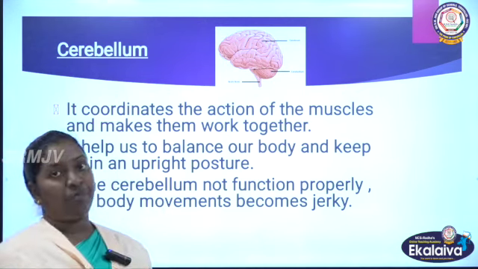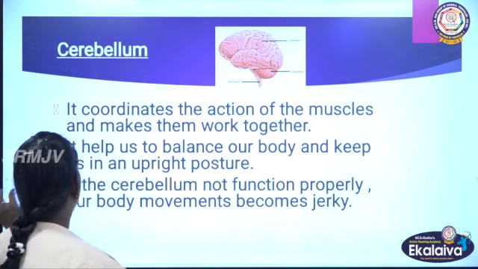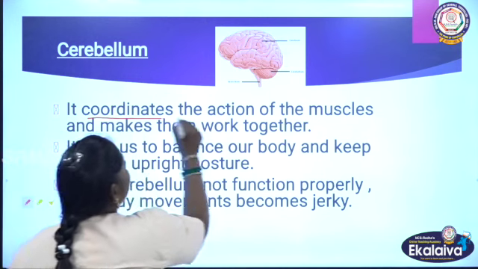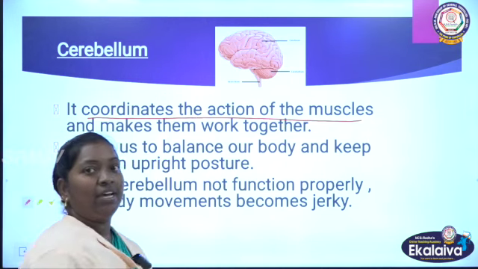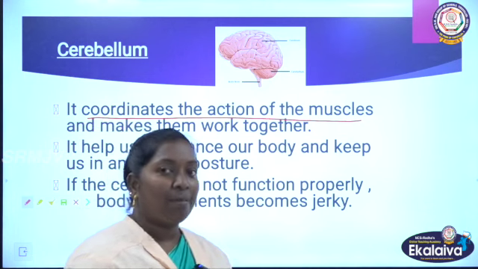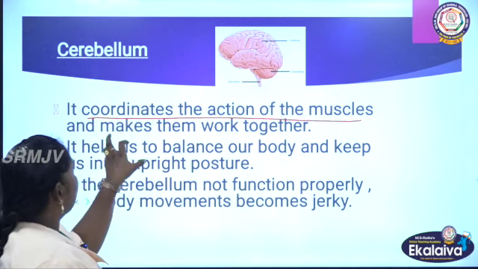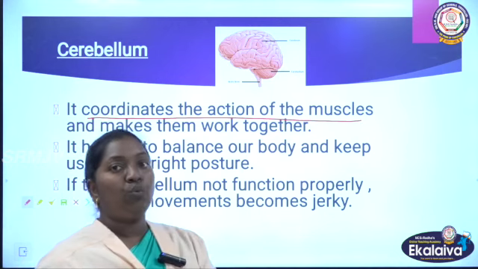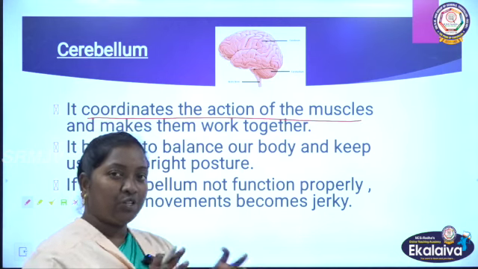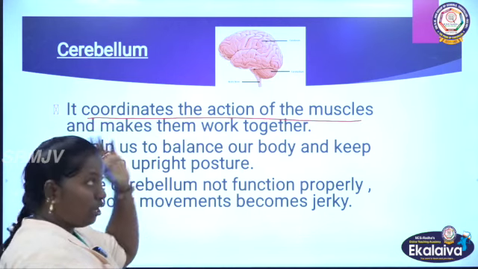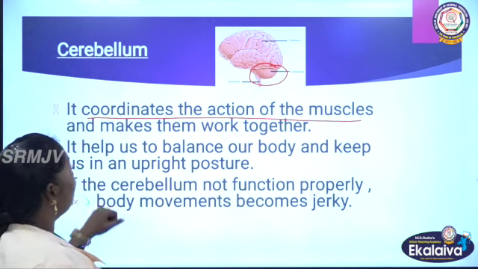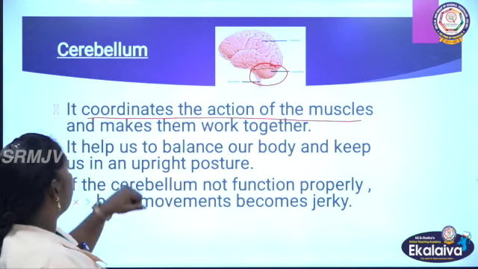The second part of our brain is cerebellum. How is it helping us? It coordinates the actions of the muscles. It completely controls the muscular system. Coordinate means in our body there are voluntary muscles and involuntary muscles. The cerebellum is present below the largest part of the brain. It controls our actions, which means coordinating the muscles.